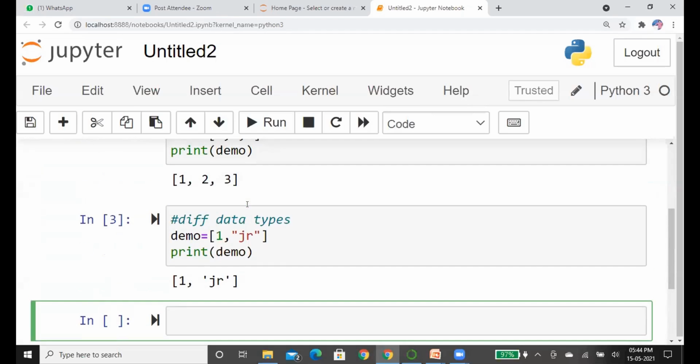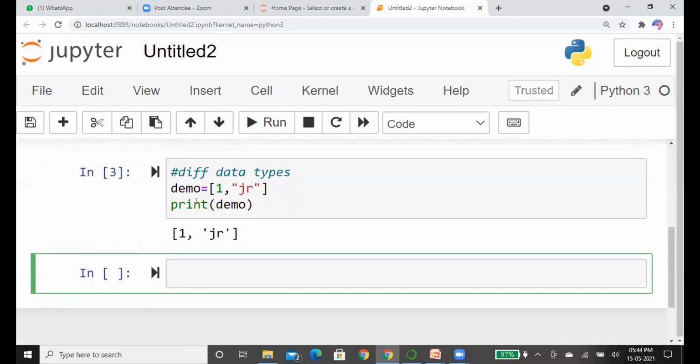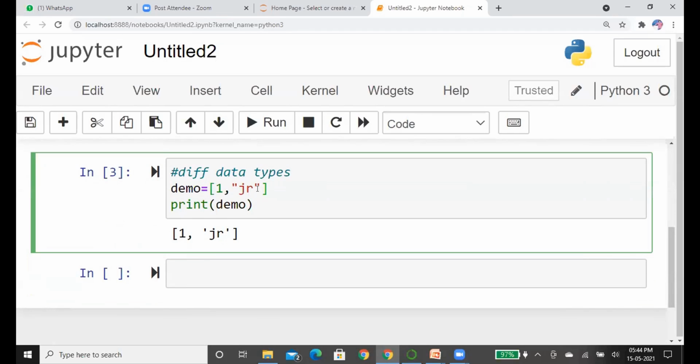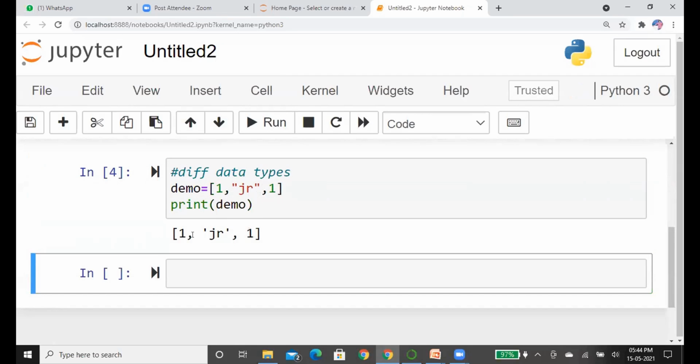You can see a list can be used to store multiple data types, and it also allows duplicates. Again, I am going to enter the value 1. See, now we understand that a list can store multiple data types and it can also allow duplicate values.